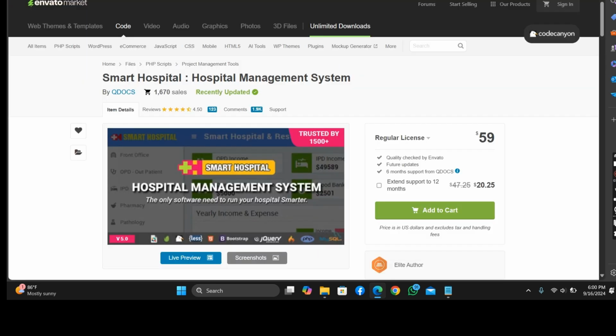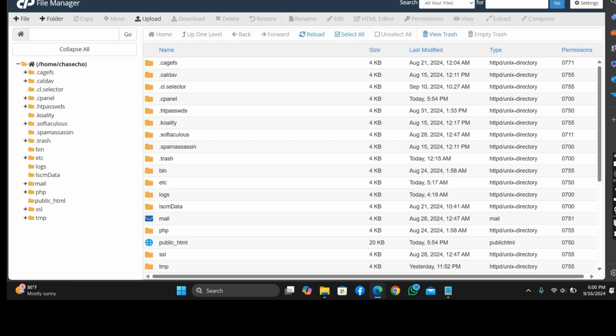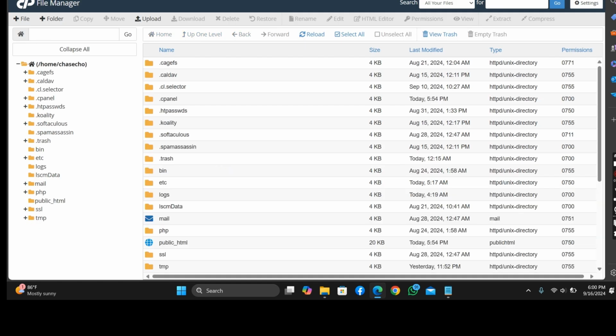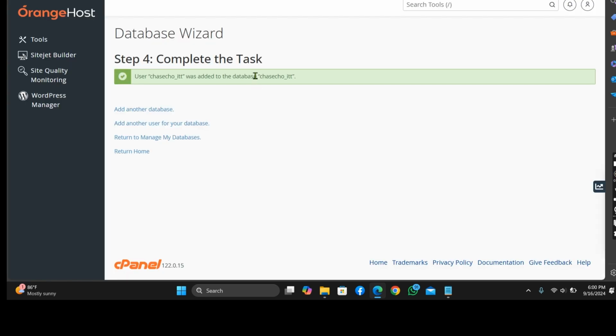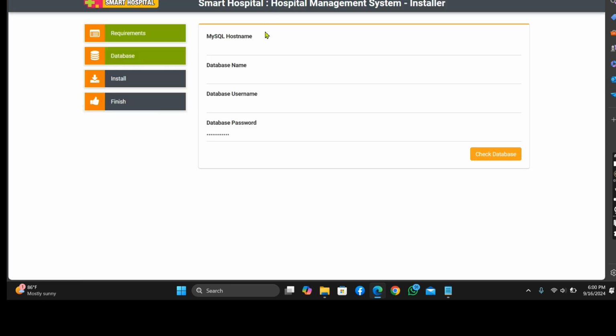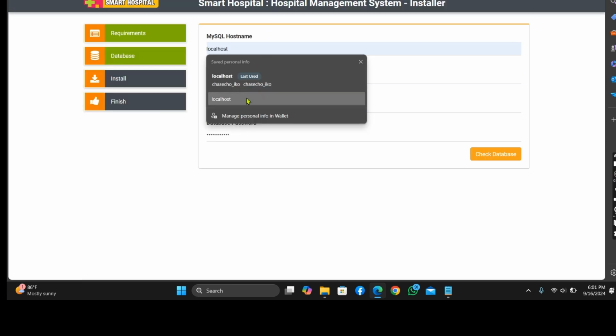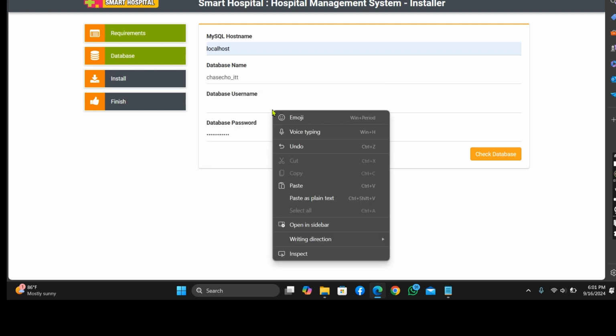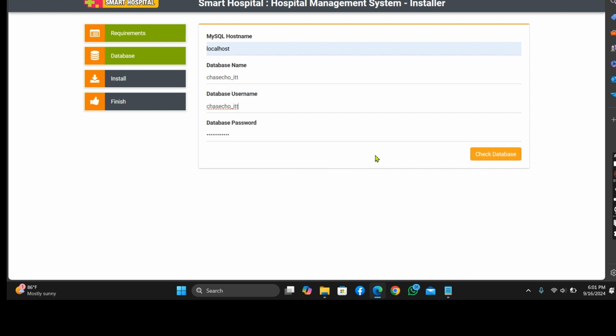Alright, now let's go back. Put in your password here. I've already copied the password. Now copy the database name. The database host is localhost. The database name and the username are the same thing, so you can just put it there.